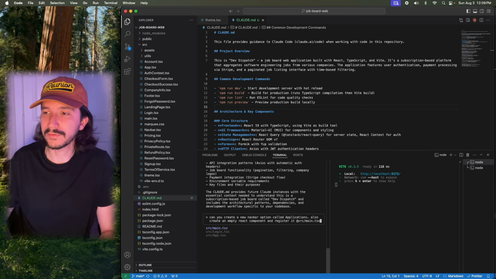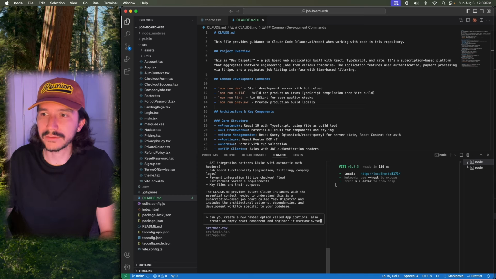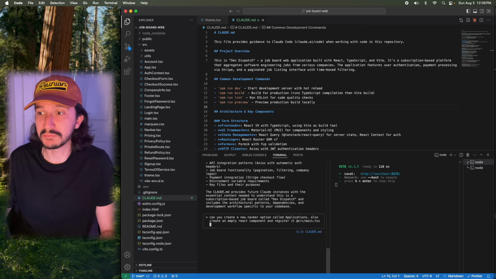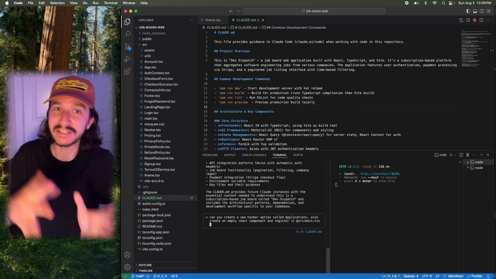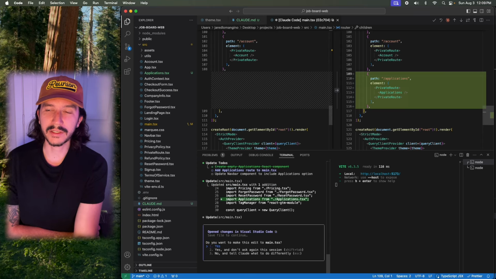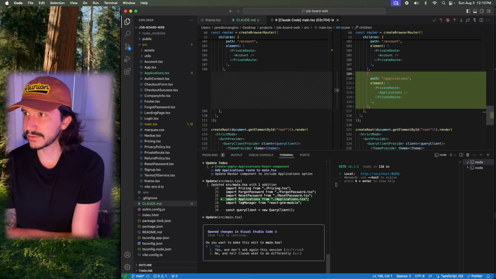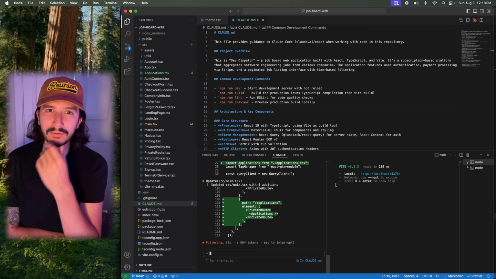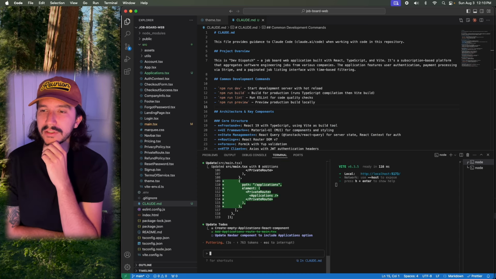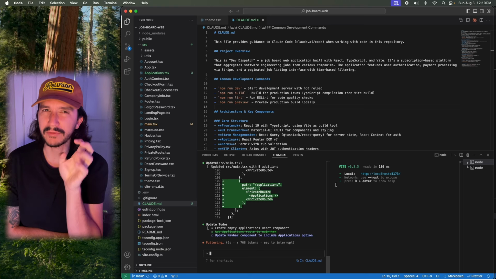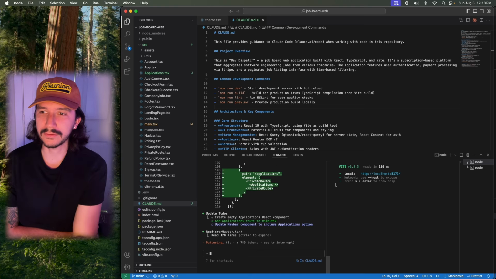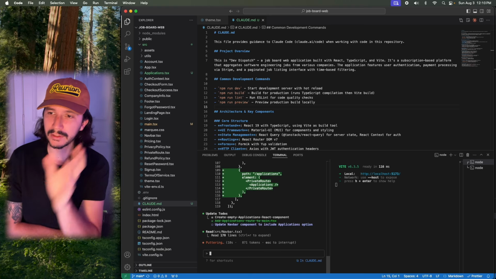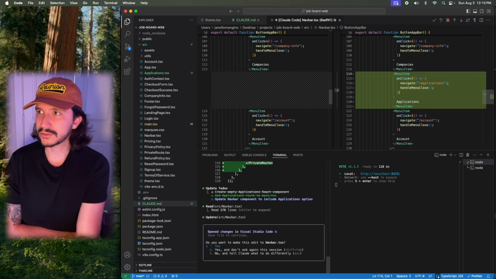You can also reference specific files, which is pretty cool, just by using the @ symbol and then typing the path to that file. So I know I want to register a new route in my main file, so I'm referencing that and telling it to do exactly what I want it to in the space that I want it to. I like that it's doing everything in steps right now, which is really nice. Essentially I gave it 3 or 4 different things that I wanted it to do, and they were all very simple things, so I figured it could handle it one after the other, and that is exactly what it's doing, breaking it down into these little bite-sized chunks, which is really nice.